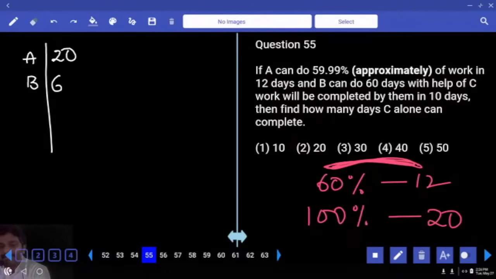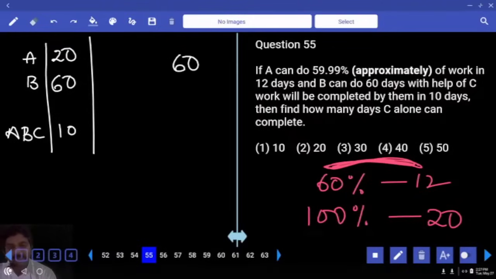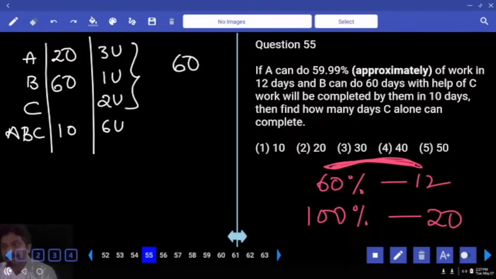B alone can do it in 60 days. With the help of C, in the sense ABC, right? With the help of C, they, meaning A and B along with C, completed the work in 10 days. Take the LCM, 60. A does 3 units, B does 1 unit, all three do 6 units. A and B together do 4 units, correct? Then C will be doing 2 units, then only A, B, C will be equal to 6. Time for C to complete the total work is 60 divided by C's work, which is 2. Answer: 30.